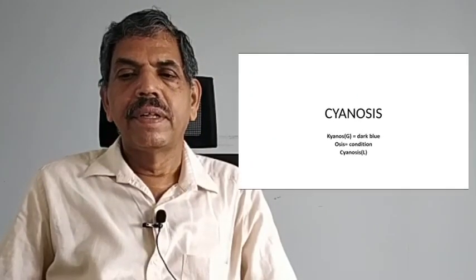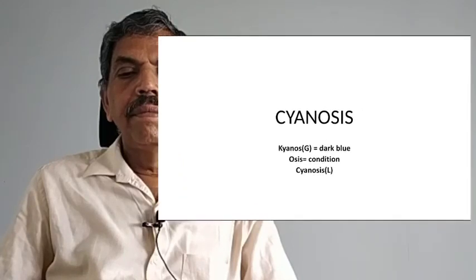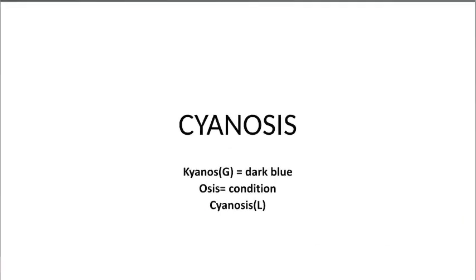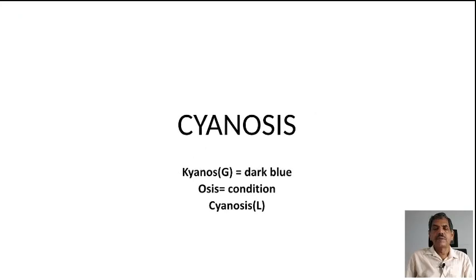Today we shall see the third important general examination finding, namely cyanosis. The term cyanosis is derived from the Greek term kyanos, meaning dark blue, and osis means a condition.